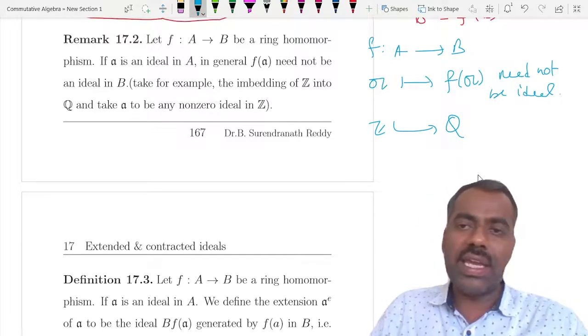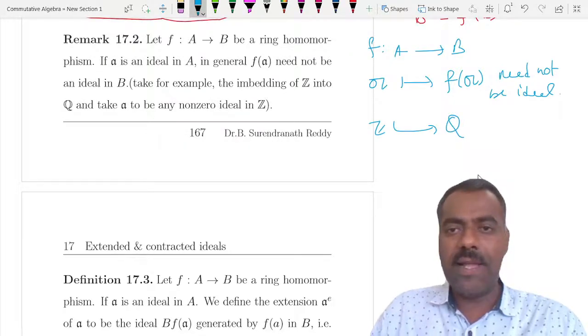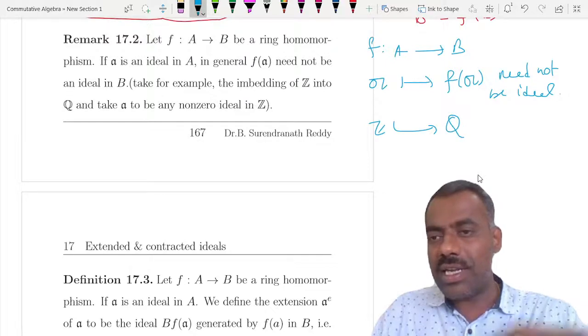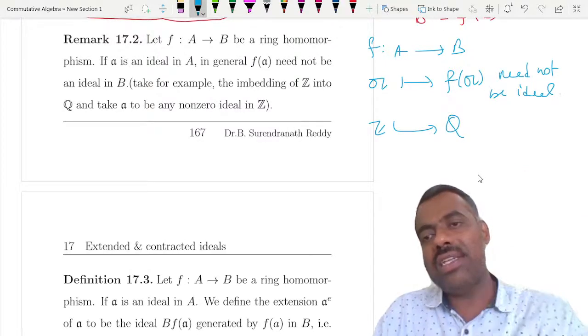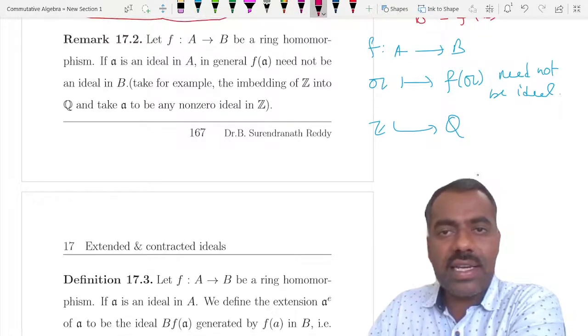But how can we get an ideal here? That is called the extended ideal. The idea is, even though this is not an ideal, if you take the ideal generated by this set, then obviously it is an ideal, right? So that is called the extended ideal.